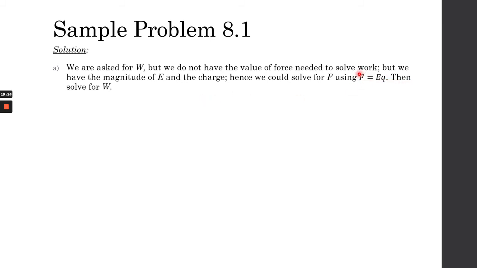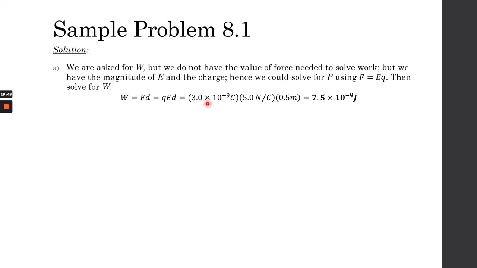After solving for F, then we can use the equation work is equal to force times distance to get the value of work. So work is equal to force times distance, and we know that force is equal to the charge multiplied by the magnitude of the electric field, and then to get work we just have to multiply the distance traveled by the charged particle.